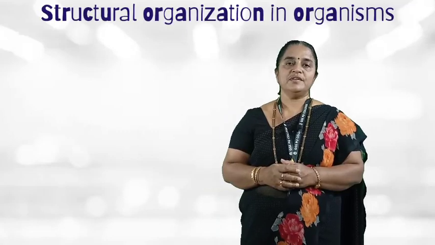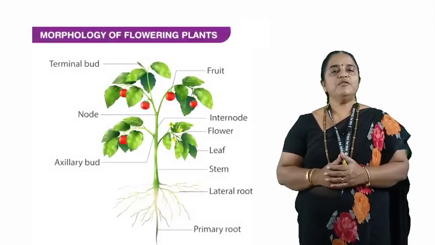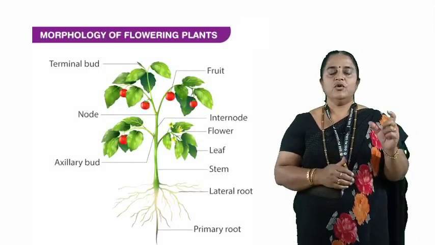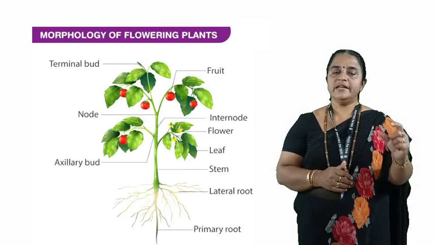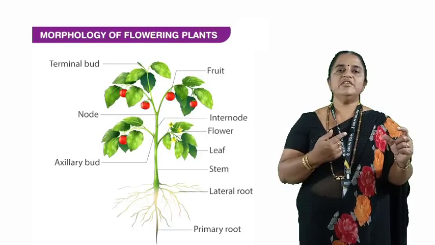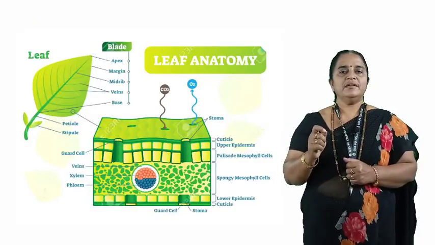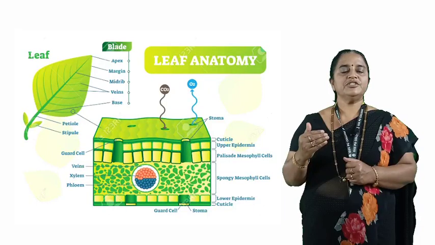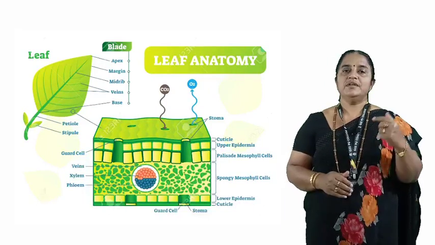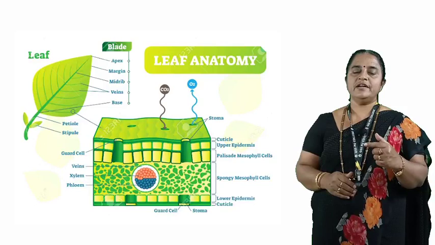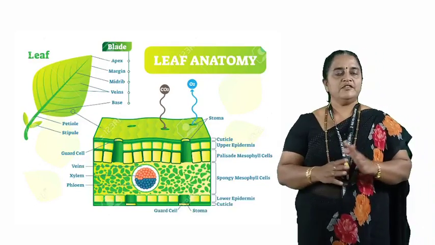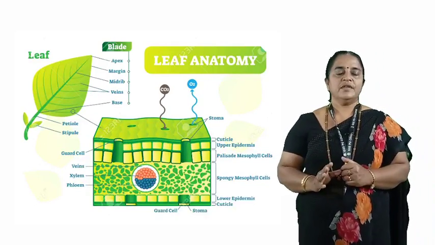So let us begin with the new topic under Unit 2. Unit 2 is named Structural Organization in Organisms, which includes morphology of flowering plants. In this topic, only flower is retained. Rest all portion is deleted. From plant anatomy, only the leaf anatomy, the diagrammatic representations of sectional view of isobilateral leaf and dorsiventral leaf, you need to study. Rest all things are deleted.